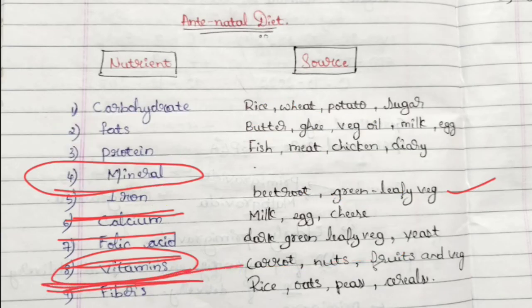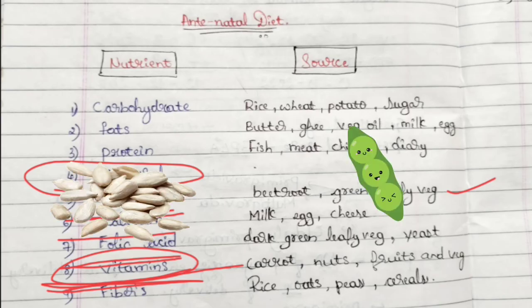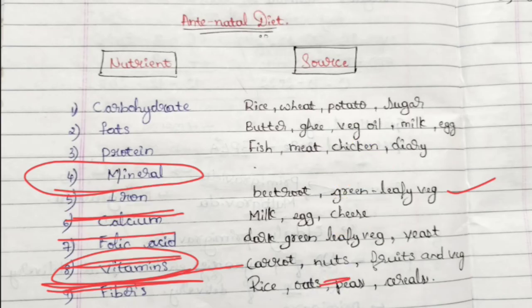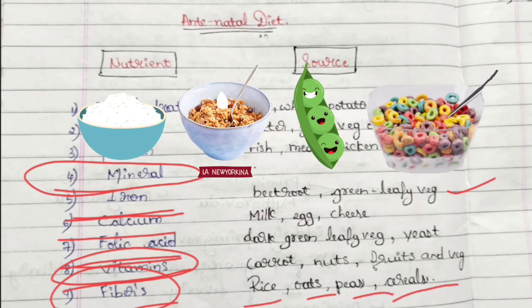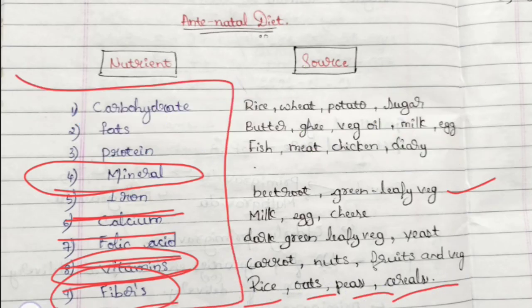If the woman is lacking vitamin A, then she is advised to consume carrot. And if the woman is lacking vitamin B, then she is advised to consume seeds, beans, nuts and all. And if the woman is lacking vitamin C, then she is advised to consume more fresh fruits and green leaves. And vitamin D is generally related to calcium, so she is advised to consume lots of milk. And fibers you can find in rice, oats, peas and cereals. These are the sources. This is the basic nutrition required for a pregnant woman.